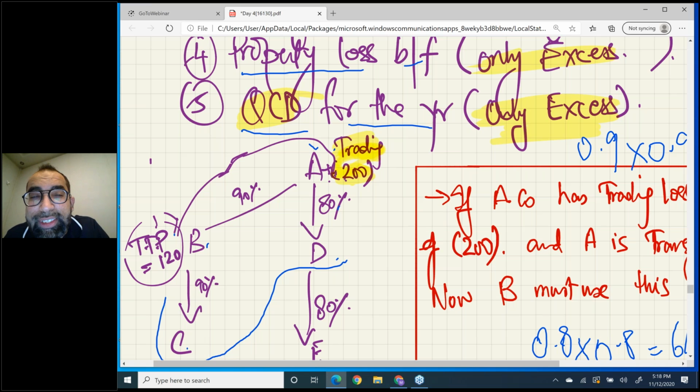So what's the conclusion? In this case, A has trading loss of 200 and B has TTP of 120. So A can only transfer 120 loss to B. More than 120, A cannot transfer. It's not allowed.